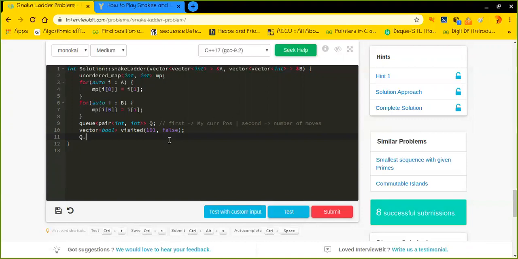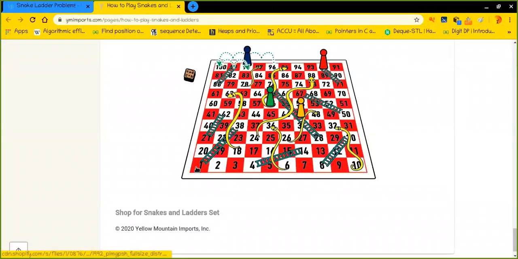So for now I'll be pushing two things in my queue, in my pair. The first thing is one, currently I am right here at one, with no moves, because this is the initial position that I am currently at.